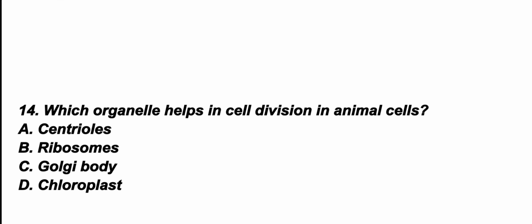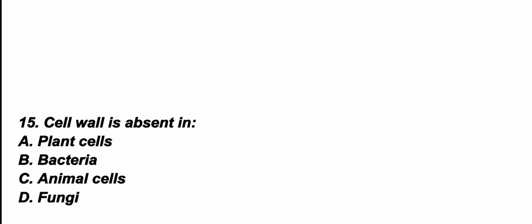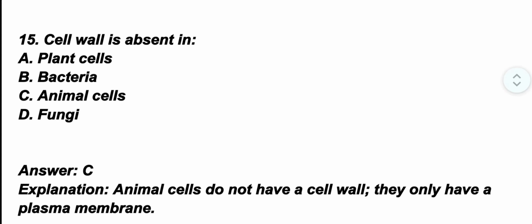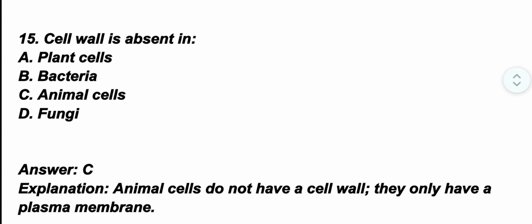Question number 15. Cell wall is absent in? The correct option is option C. Animal cell. Animal cells don't have a cell wall. They only have a plasma membrane.